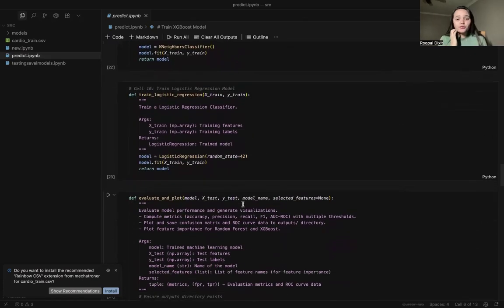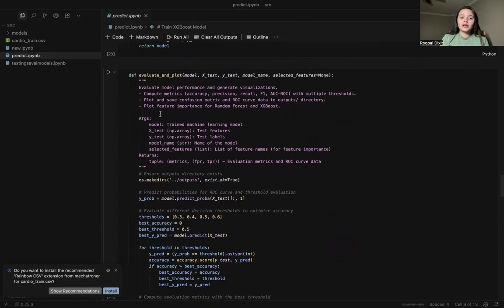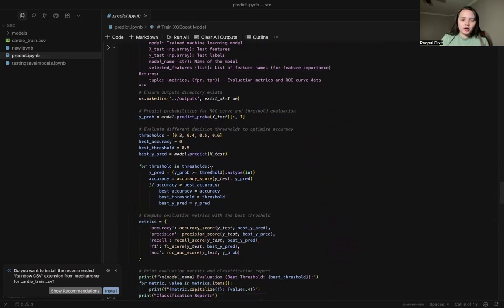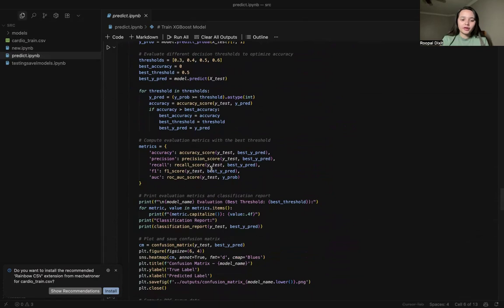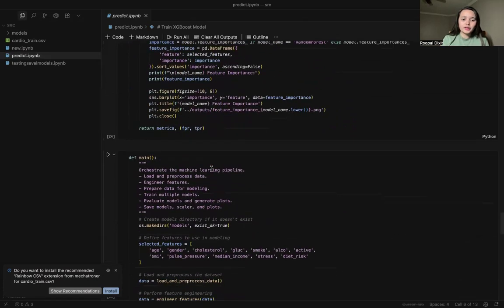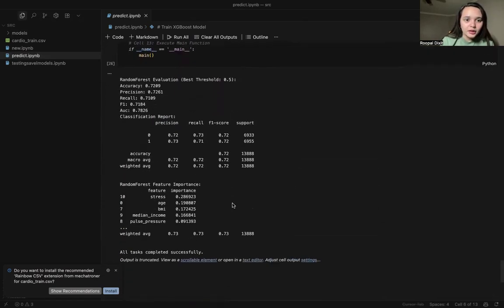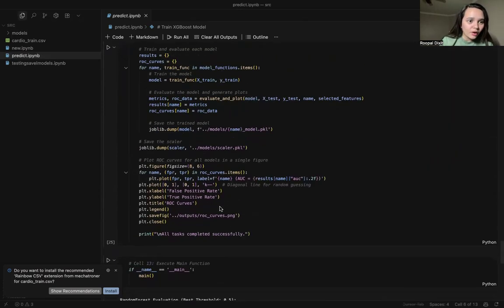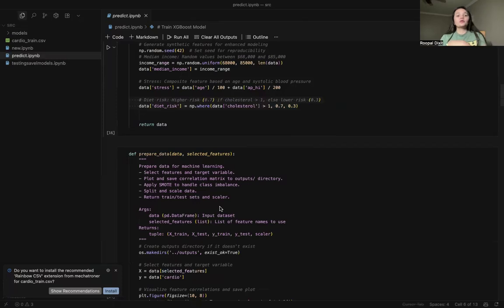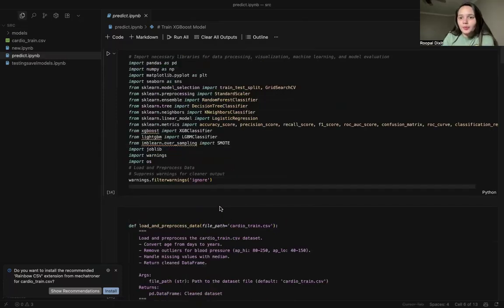We just used the model and fitted it on the training data. This is the evaluate and plot method. You can see that we provided the different accuracy metrics, and this is how the main method was called. So random forest evaluation: best threshold 0.5, accuracy 72%. These are the pieces of information we received, but this is not the whole scenario, so I have this drive that I can show you.